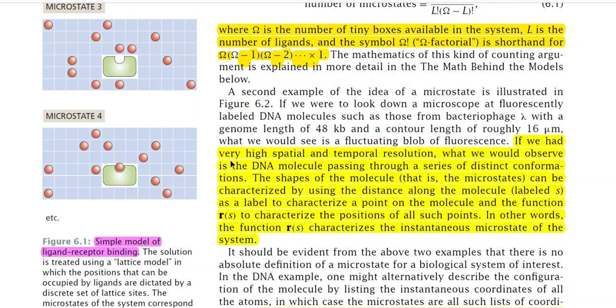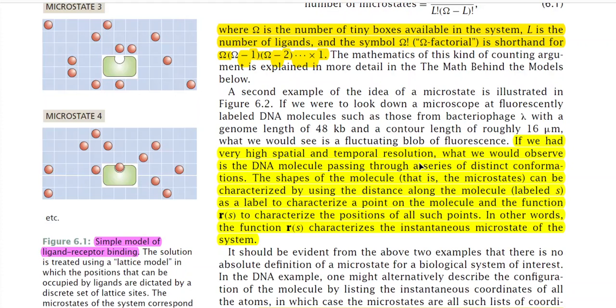If we had very high spatial and temporal resolution, what we would observe is the DNA molecules passing through a series of distinct conformational states. You see, we have used this term, that is, you should have very high spatial resolution as well as temporal resolution, because the structure of the conformational states depends on time. These structures vary. That is why you should have an instrument which has very high spatial and temporal resolution.